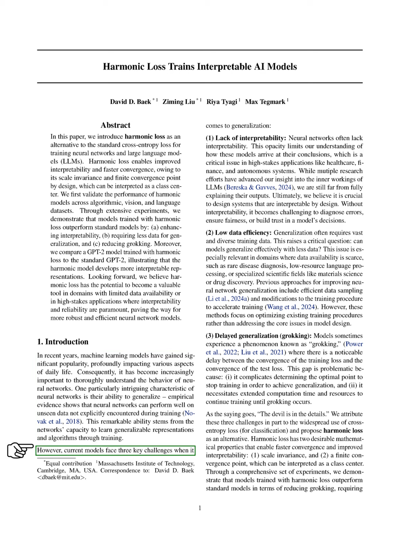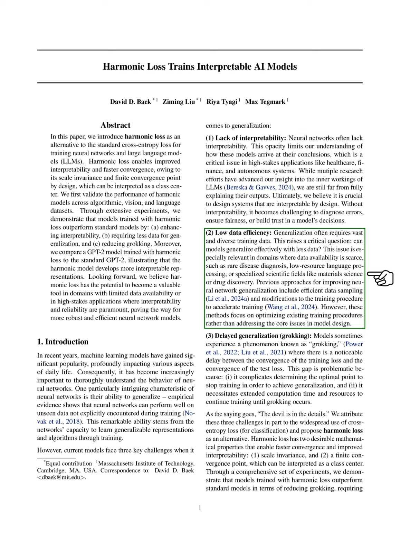However, we face three main challenges regarding generalization. First, there is a lack of interpretability. Neural networks often operate in ways that are hard to understand, which is especially concerning in critical areas like healthcare and finance. Although research has improved our understanding of large language models, we still struggle to fully explain their outputs. We believe it is essential to create interpretable systems from the start, as this helps us diagnose errors, ensure fairness, and build trust in the model's decisions.